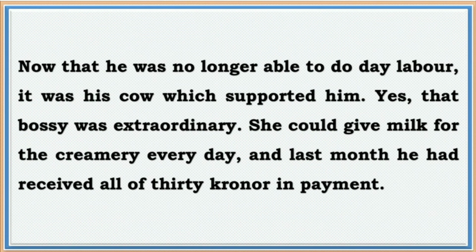So here he is saying that his cow was very different and she could give milk for the creamery every day. That means the cow gave him very thick milk, and that milk was required for making sweets and other creams. So this old man used to sell the milk in the market and said to the vagabond that last month he had received all of 30 kroner in payment. That means he had earned 30 kroner last month. So kroner is a Swedish currency.